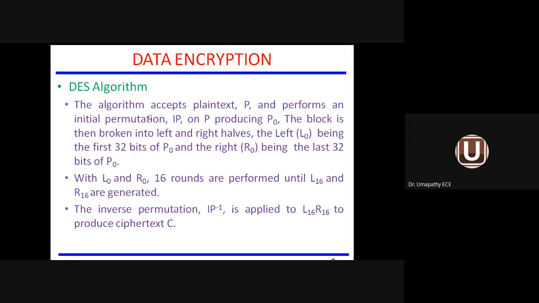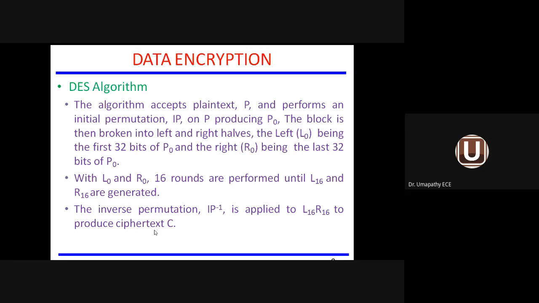That means 16 times of permutation will be employed until L16 and R16 are generated. Because at the first permutation, the initial permutation, it is L0 and R0, but after 16 permutations we get L16 and R16. Once that is generated, inverse permutation is applied to L16 and R16 to produce the ciphertext information C.